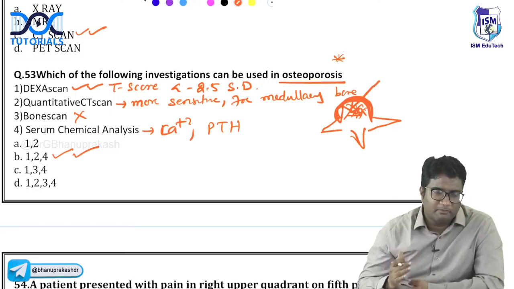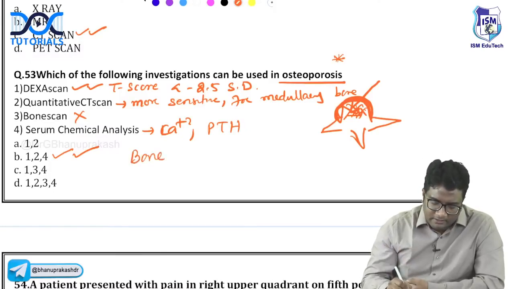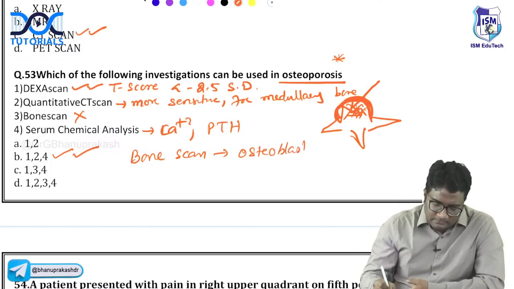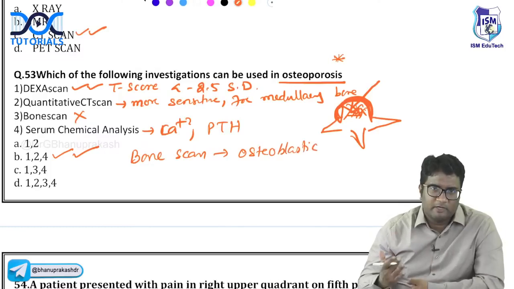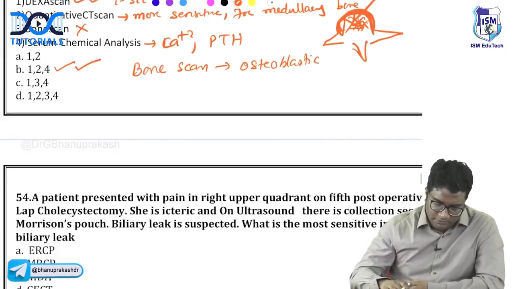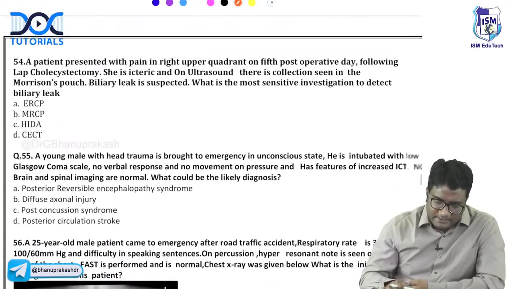Bone scan only looks at osteoblastic areas. Bone scan is for osteoblastic activity. We don't use it in multiple myeloma. We don't use it in osteoporosis. Next one. Let's come to the next one.